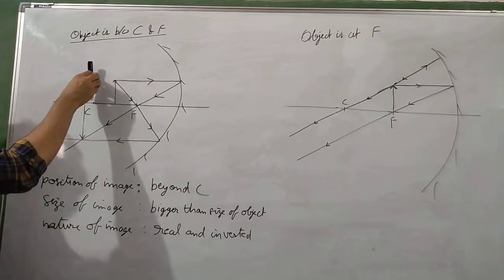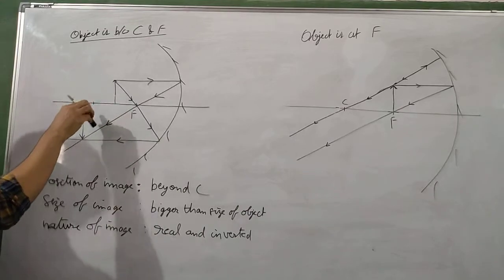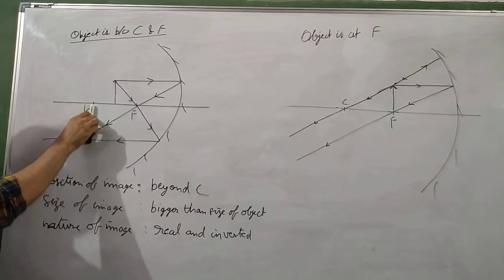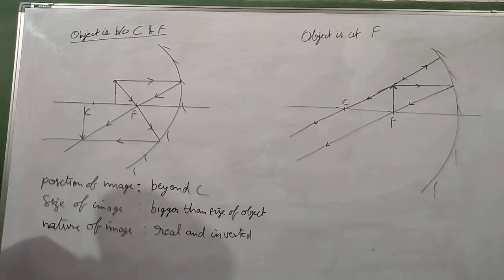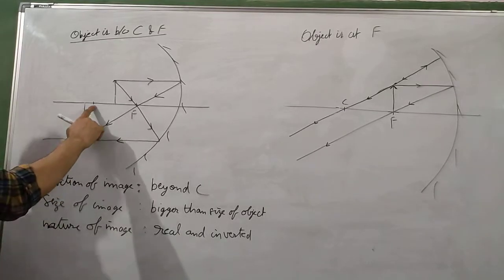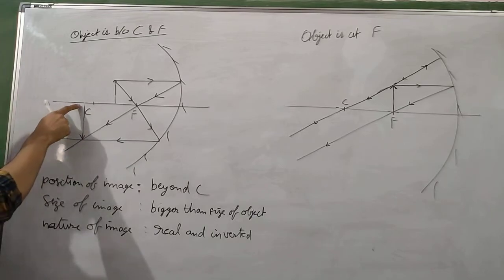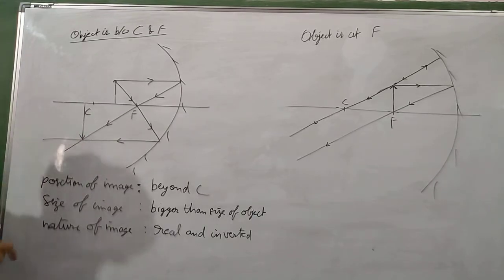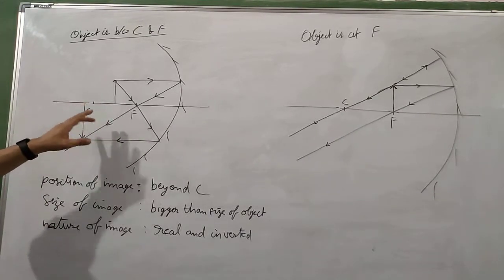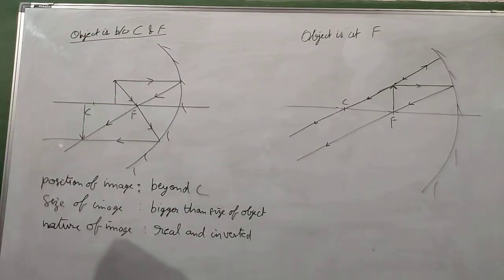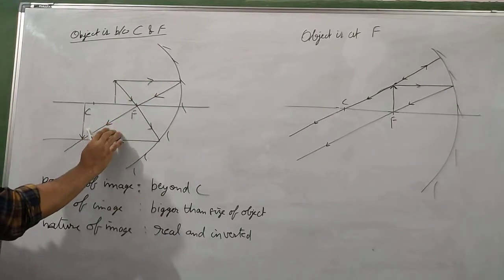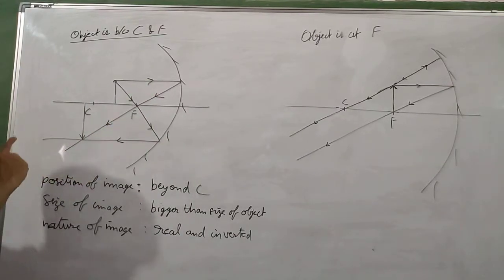When the object was at C, the image was formed also at C and size of the object and size of the image were same. Now the object is between C and F, image has shifted towards left, it is beyond C and the size of the image, as you can very visibly see here, is greater than the size of the object. So as we are moving towards the mirror, the image is shifting towards left and